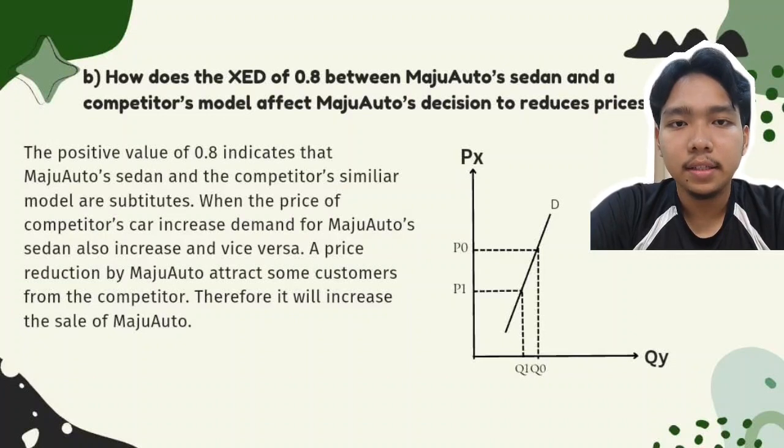How does the XED of 0.8 between the Maju Auto sedan and a competitor's model affect Maju Auto's decision to reduce price? The positive value of 0.8 indicates that the Maju Auto sedan and the competitor's similar model are substitutes. When the price of the competitor's car increases, demand for the Maju Auto sedan also increases, and vice versa. A price reduction by Maju Auto attracts some customers from the competitor. Therefore, it will increase the sales of Maju Auto.